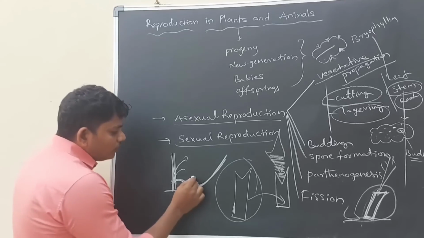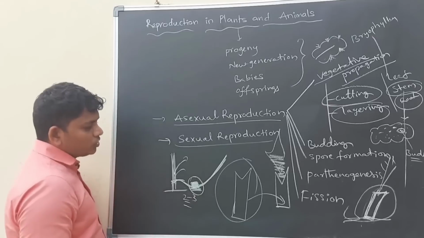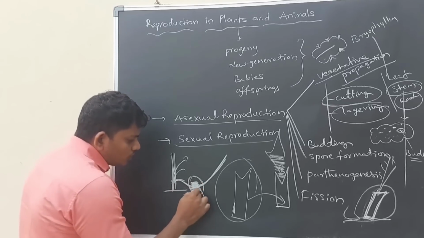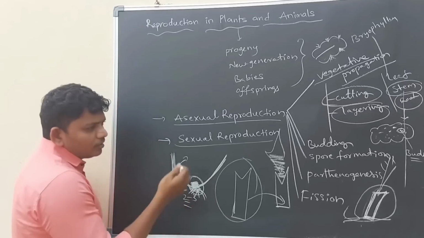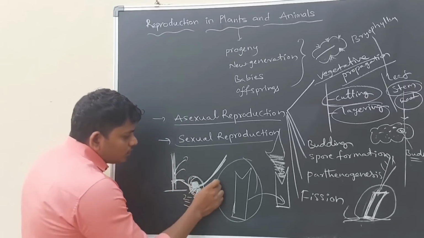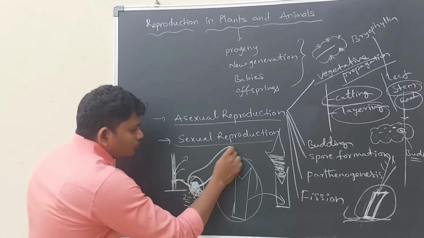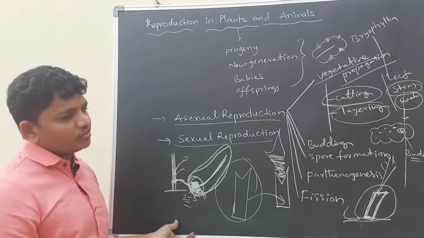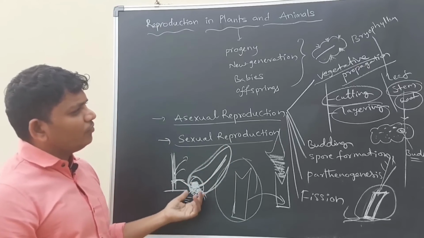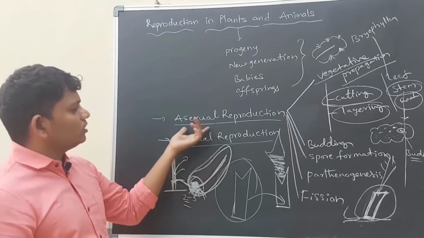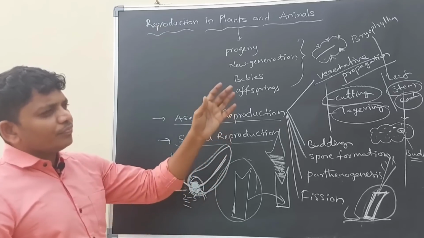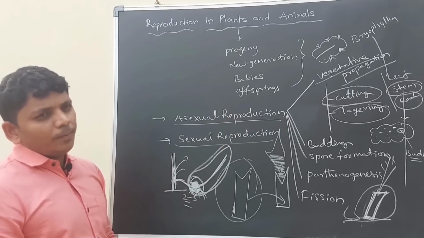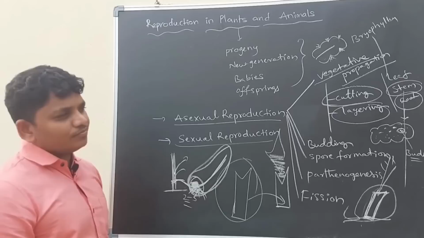After that, where we buried the branch of the jasmine, the part will have roots. If we cut the rooted part, then the lower part which has the roots will grow as an individual jasmine plant after a few days. So this is also a type of vegetative propagation. This belongs to asexual reproduction. Simply the organisms are giving new organisms by their own parts.